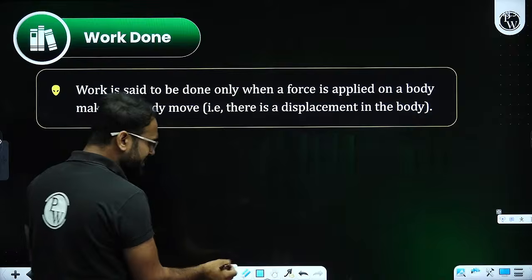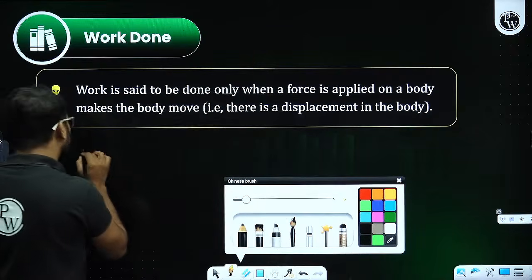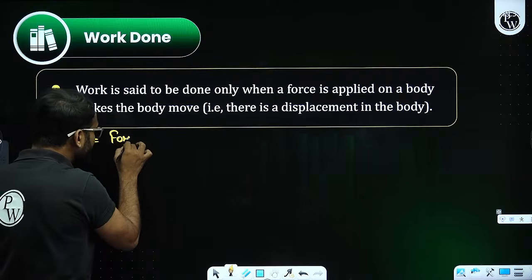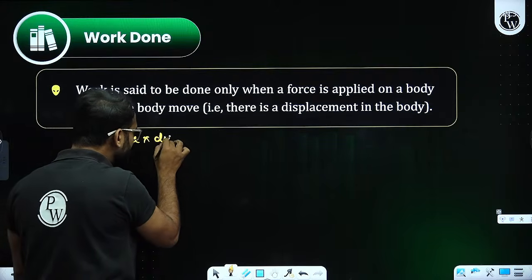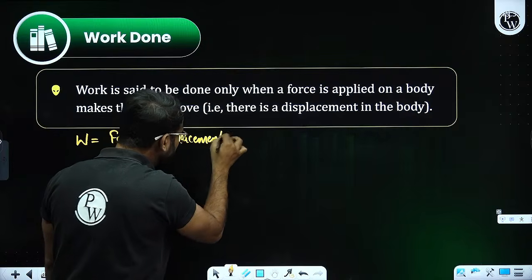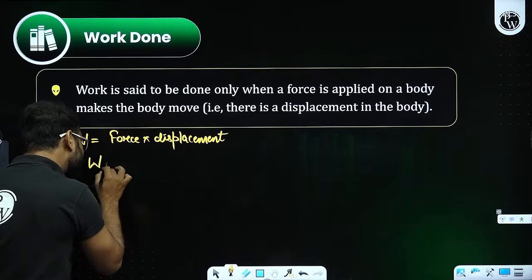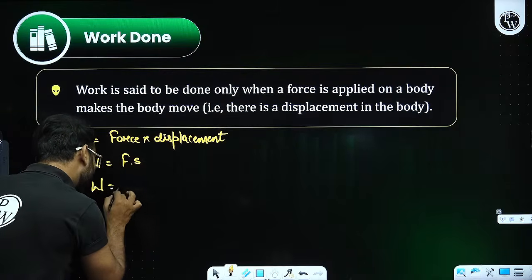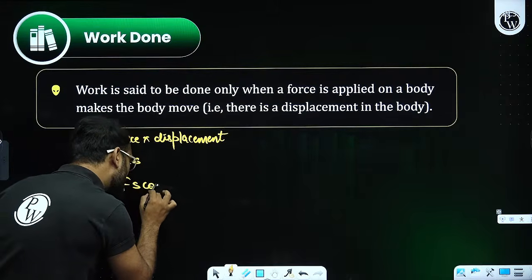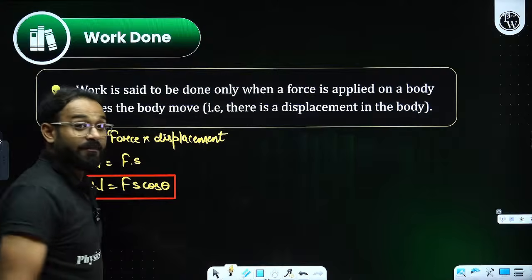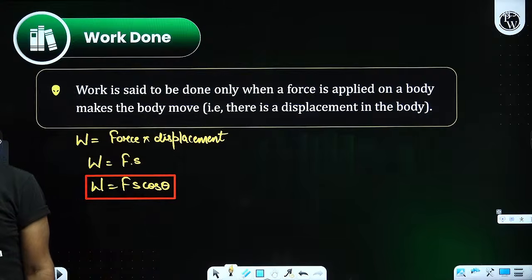In that case, if I need to write the details about work, work is equal to force into displacement. Force multiplied by displacement. Or it can also be written as F dot S, or Fs cos theta. Why is it Fs cos theta?